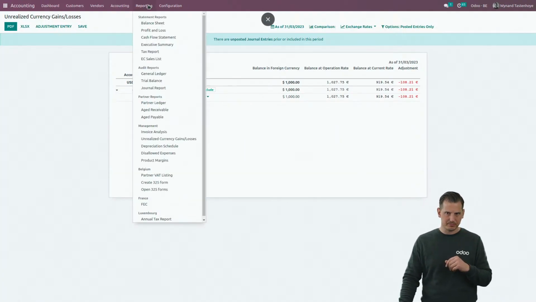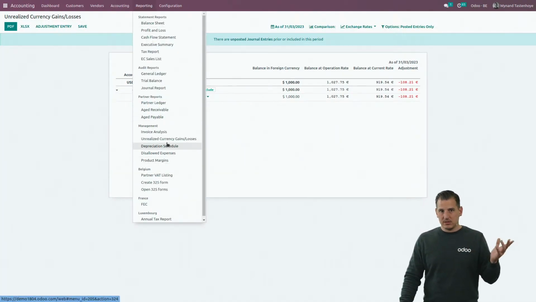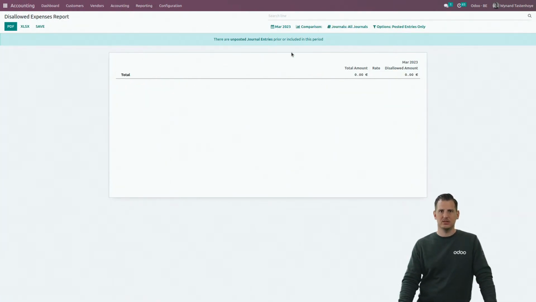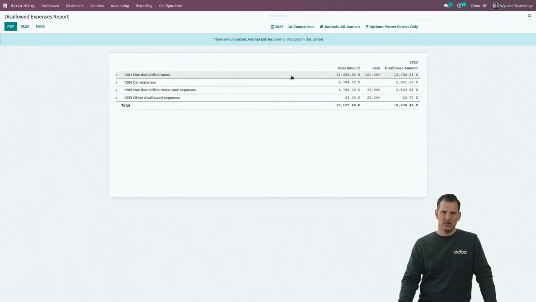In some countries, like Belgium, definitely, we also have the disallowed expenses. Going to filter on another period here. For example, in Belgium, it's quite common.